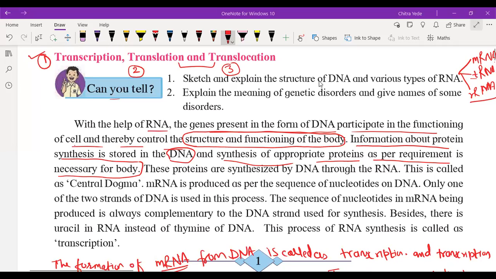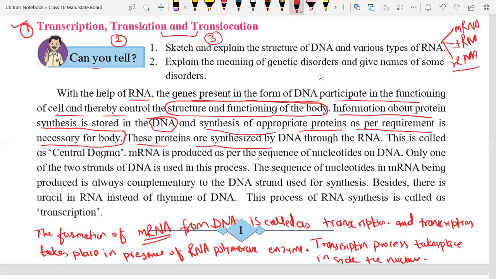These proteins are synthesized by DNA through the RNA. This is called the central dogma. What is central dogma? Central dogma is the centralized process of formation of required protein with the help of DNA and RNA. You have to remember the name, central dogma. The central process of the cell for the formation of appropriate protein by the DNA and RNA is called central dogma. Understood?